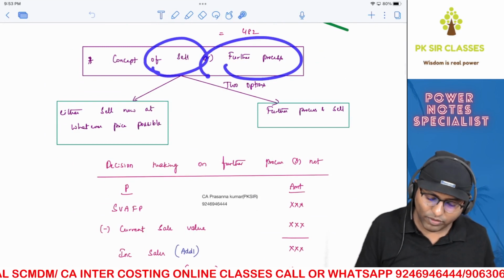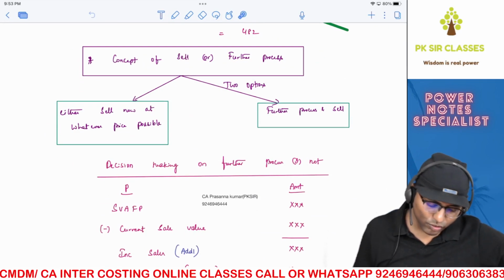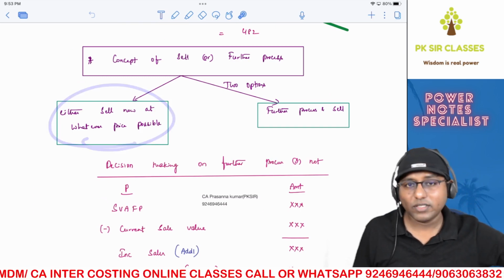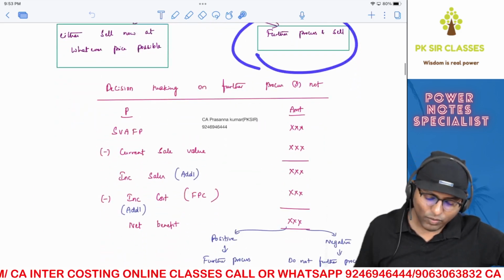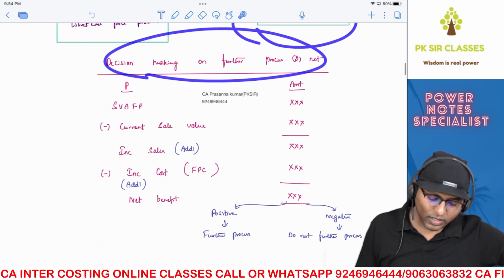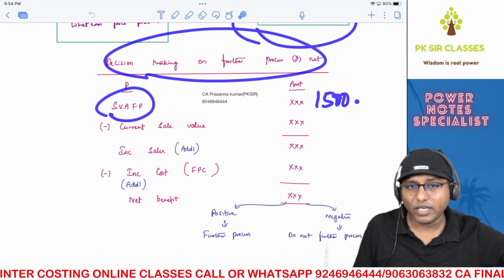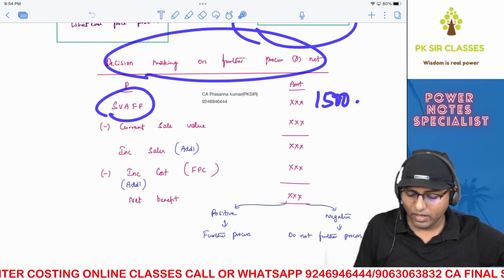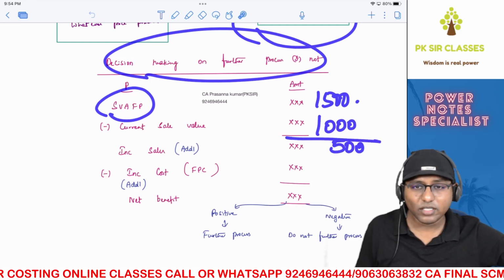Concept of sell or further process. See, the confusion is very simple. Should you sell now at whatever the selling price that is available right now, or you should further process that particular product and sell? Well, the answer is very simple. Take sale value after further processing. Let's say it is 1,500. After further processing, let's say your sale value is 1,500. Right now, your sale value is 1,000, which means if you further process, you'll be getting additional sales of 500.